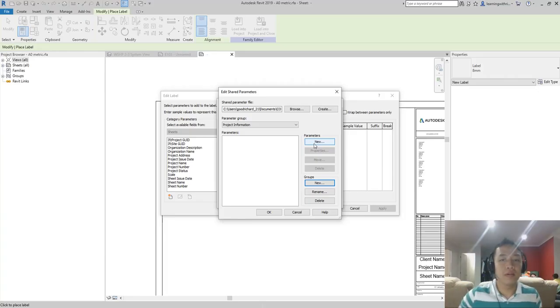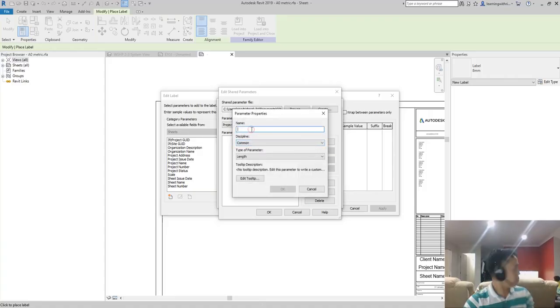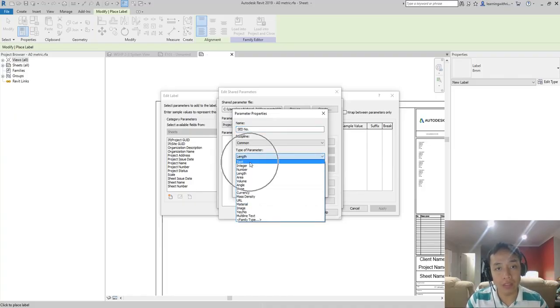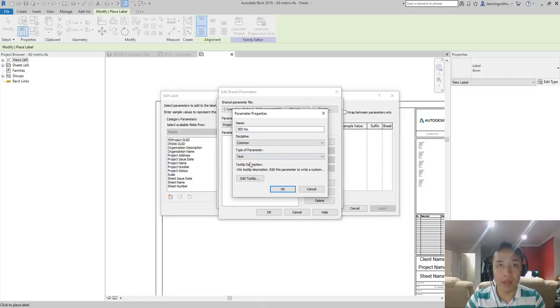Okay, parameter. All right, new. And for the name, like what I said, I just key in here SED number. Okay, the discipline is common, but the type of parameter that I'm going to use here is, instead of length, text. So I want to type the text. I want to type the parameter. So type of parameter text, and then I'll just select OK.